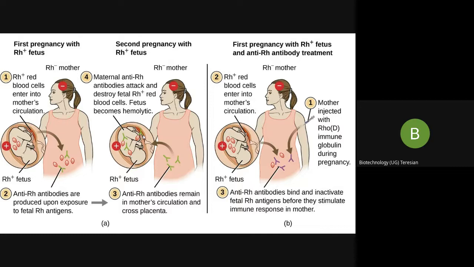Whenever the child's Rh positive blood mixes with the mother's Rh negative blood, nothing happens to the child because the mother is already injected with the anti-Rh antibodies, the Rogam or RhoD. This will clear off the Rh positive antigen of the baby which is mixing.